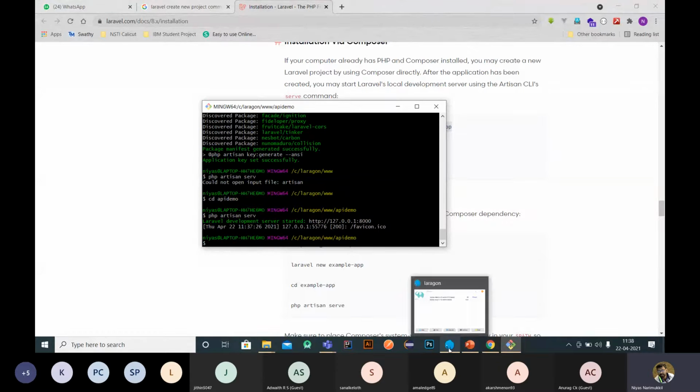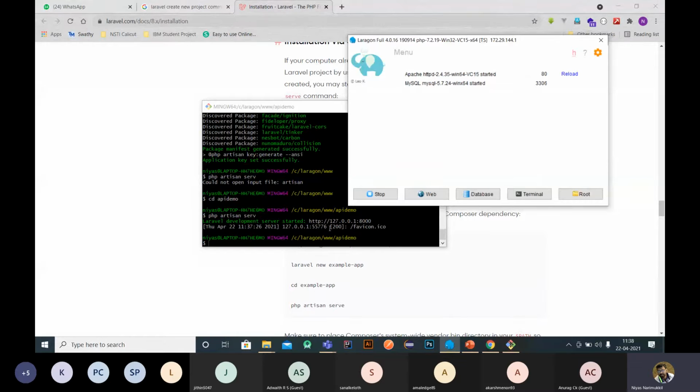The beauty of Laravel is that once you create a new project folder, you just stop and restart Laravel. It will set the root file automatically so that we can directly access the website with the help of a URL, with the help of this domain name.